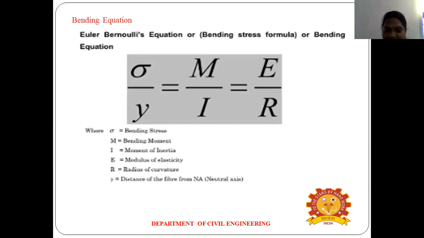I is the moment of inertia. E is Young's modulus, or modulus of elasticity. R is the radius of curvature. Y is the distance of the fiber from the neutral axis, that is, from the neutral axis to the top fiber or bottom fiber. So this is the bending equation.